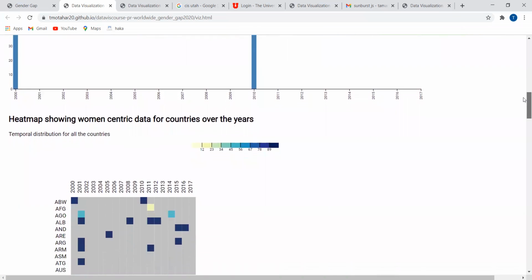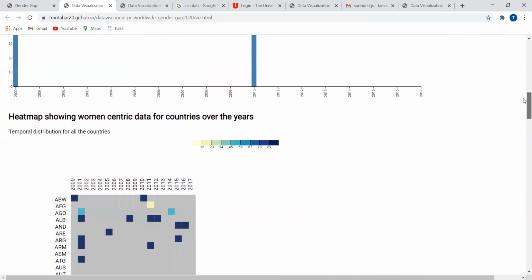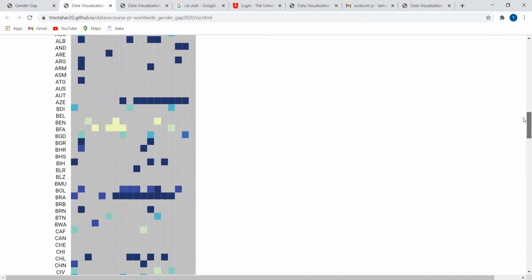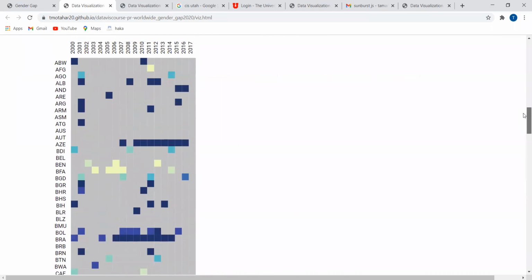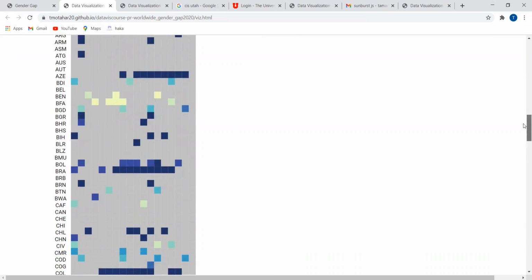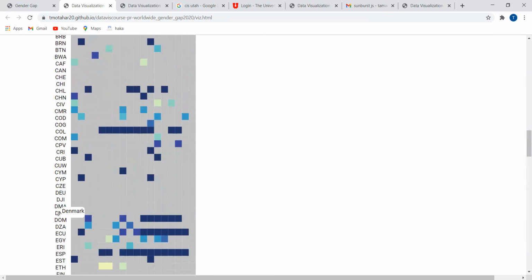Lastly, we have a heat map. This heat map shows, for each indicator, how comprehensively all of the countries are doing for the last couple of years. For example, a few countries are improving their women participation rate over the years, and a few countries are continuously in a very good position. So the user can look up any country and see how they are doing in terms of the selected indicator.